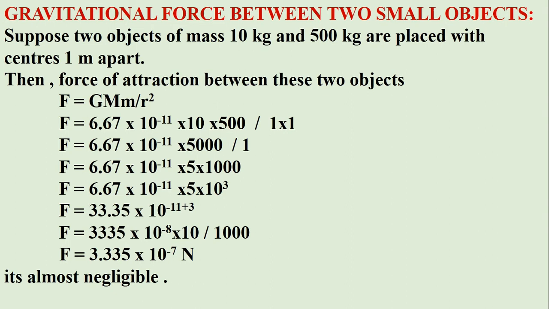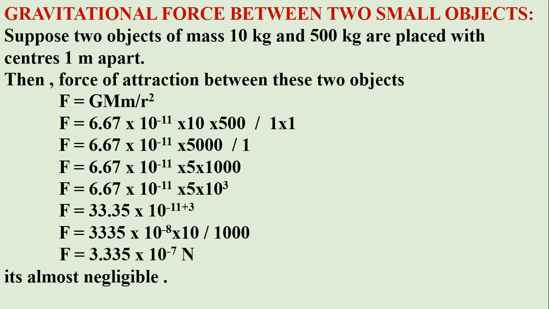Let's say the distance between these two objects is 1 meter. We know the value of capital G is 6.67 into 10 to the power minus 11. Now we put the values of the masses and R. So 10 into 500 divided by 1 square, that is equal to 1.